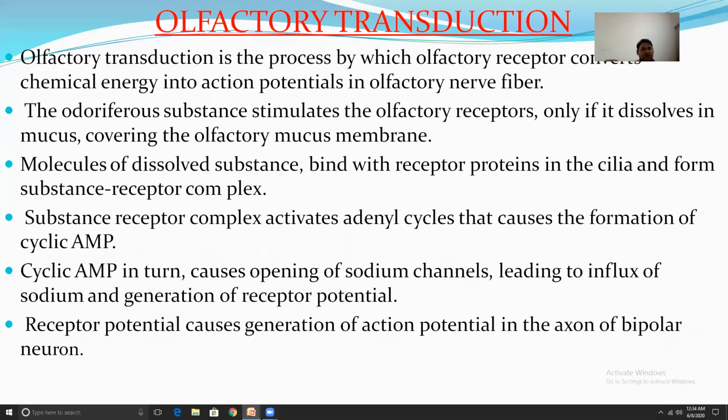Olfactory transduction. Olfactory transduction is a process by which the olfactory receptors convert chemical energy into action potential in olfactory nerve fibers. The odoriferous substance stimulates the olfactory receptors only if it dissolves in the mucus covering the olfactory mucous membrane. Molecules of the dissolved substance bind with the receptor protein in the cilia and form a substance-receptor complex.